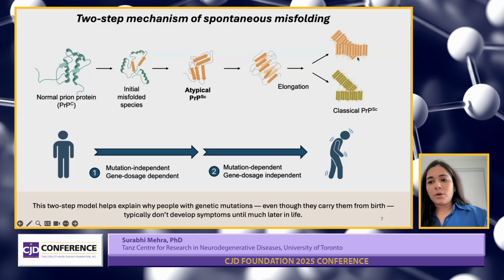And this is the step where the mutations kick in and play a role, and in actual human cases the symptoms and disease profile differ. So far, we have only modeled the first step. The second step, we are still working on, and in future research we hope to show this atypical to classical conversion in the knock-in mouse models.